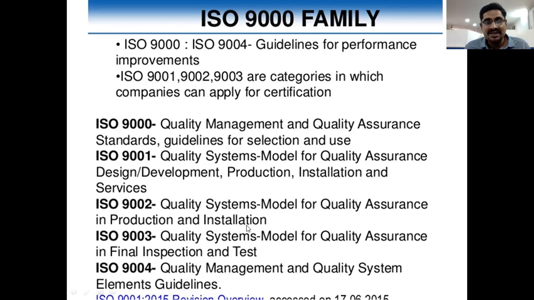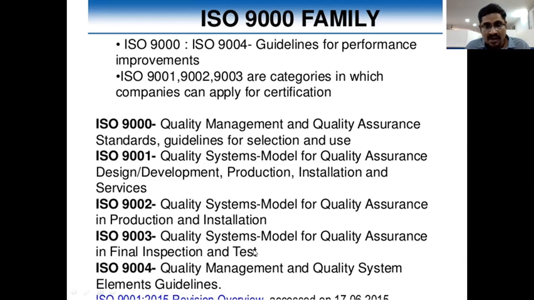In production and installations, that is, production processes and installation of machineries, in these 2 aspects they introduced some systems to maintain quality. So only for production processes and installation of production systems, for these 2 purposes, they give some tips in this ISO 9002 series.